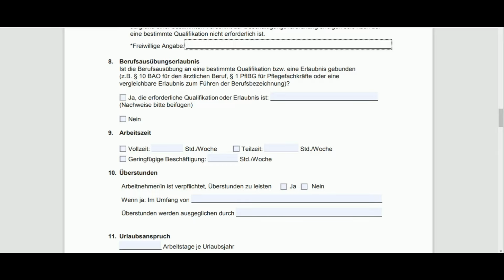Now comes Berufsausübungserlaubnis. Now, this is a monster word. What does this mean? Berufsausübungserlaubnis means Beruf means profession, Übung is practice, Erlaubnis is allowance. That means, do you have the necessary license or necessary requirements to continue practicing this job?